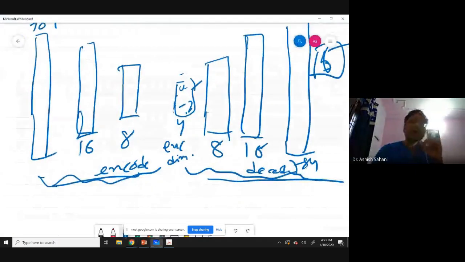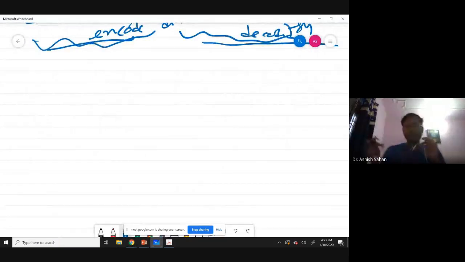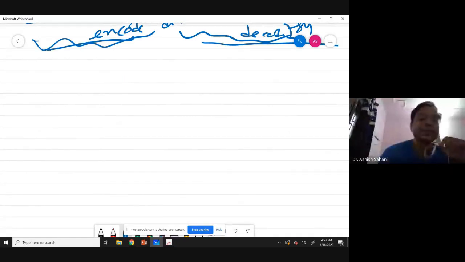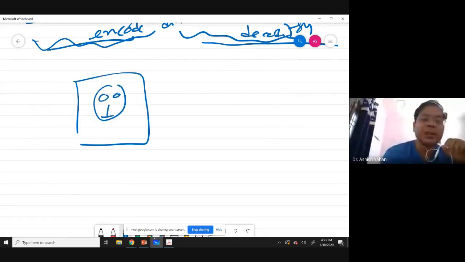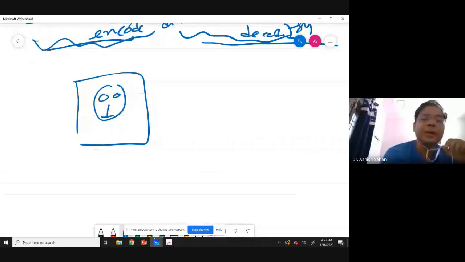This is a very amazing application, and there are many advanced applications nowadays. For example, if there is a lot of noise in a room and you are recording human speech, this kind of application can be used to remove all that noise very easily. Or, for example, if there is an image of a person in which only the eyes are available, can we go from this image with just the eyes to the complete face?